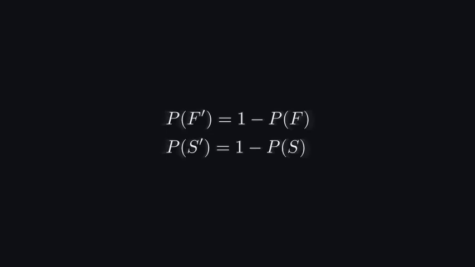This means one boy passes while the other boy fails. Probability of F complement equals 1 minus probability of F. Probability of S complement equals 1 minus probability of S.